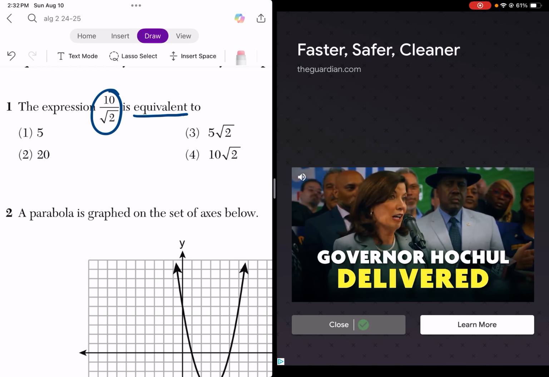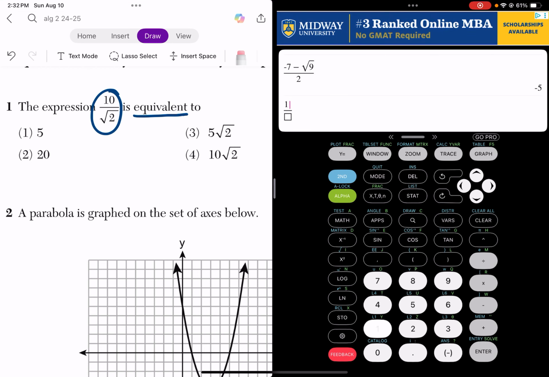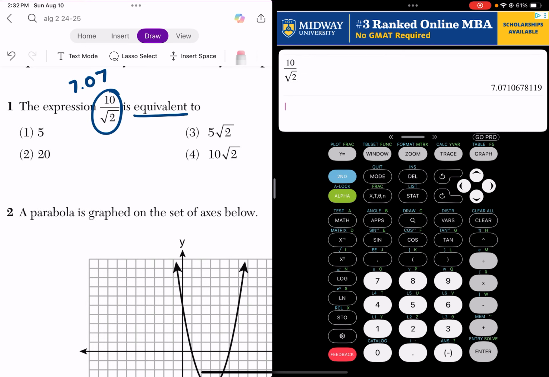Okay, so 10 over square root of 2, right? So that's 7.07. And while that doesn't look like any of these answers, it's definitely not these two. We can check. So let's do 5 square root of 2 in our calculator. And if you notice, it's the same exact decimal. So the answer is 3.